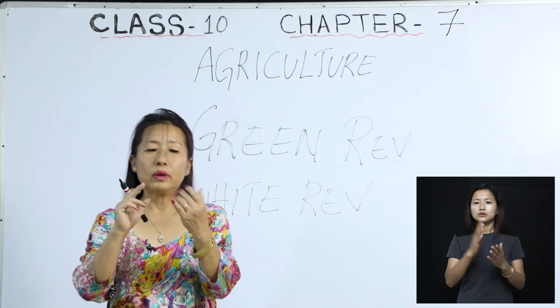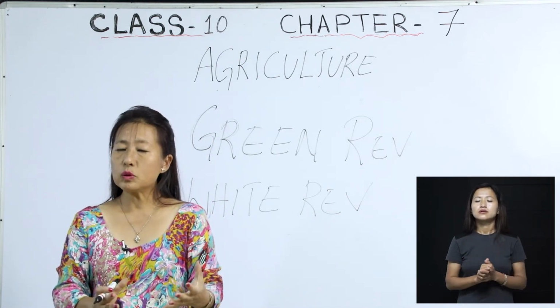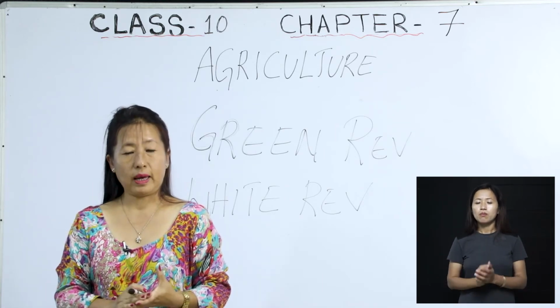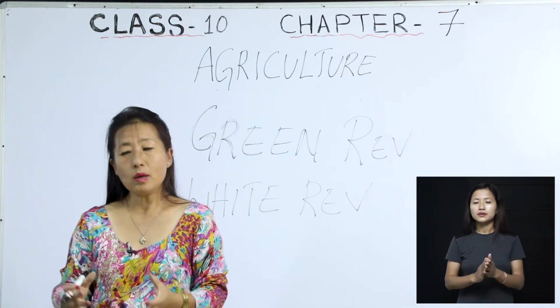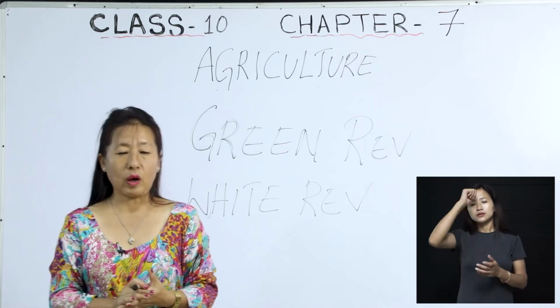So the Indian government introduced the Green Revolution and the White Revolution in order to get more profit, or to make the country's economy better.